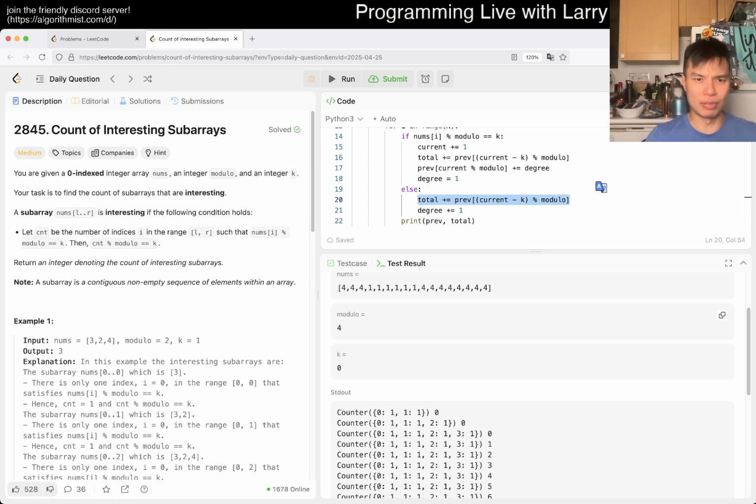This is a struggle for a medium. It's either that or there's an easier way, and I'm just doing it in a really dumb way. But maybe I don't need the degree of freedom thing.